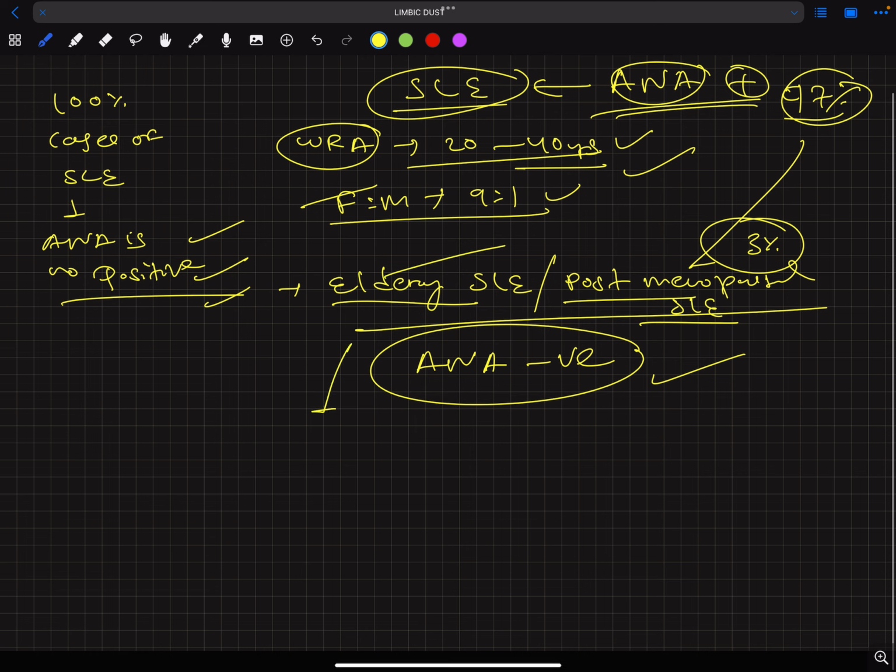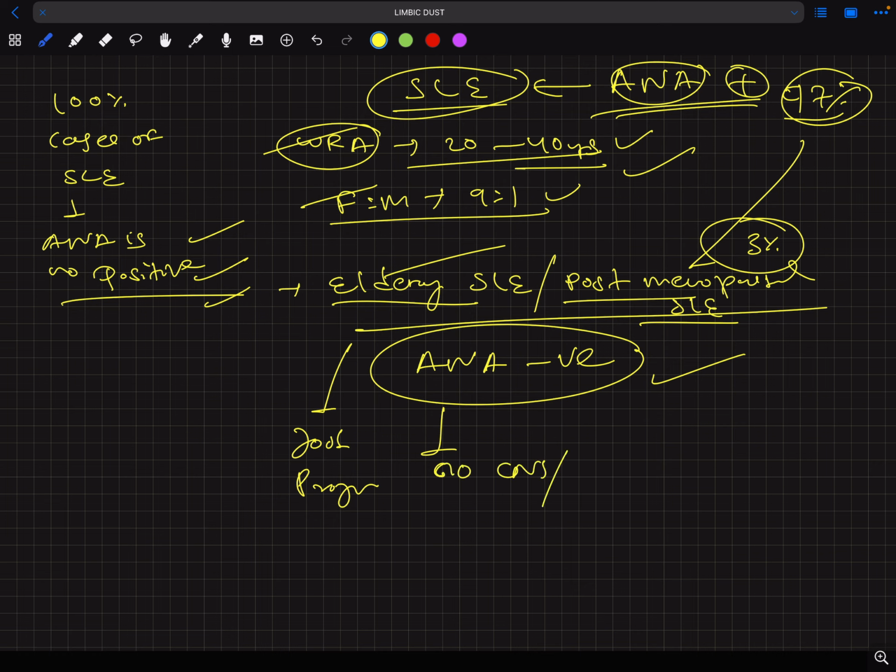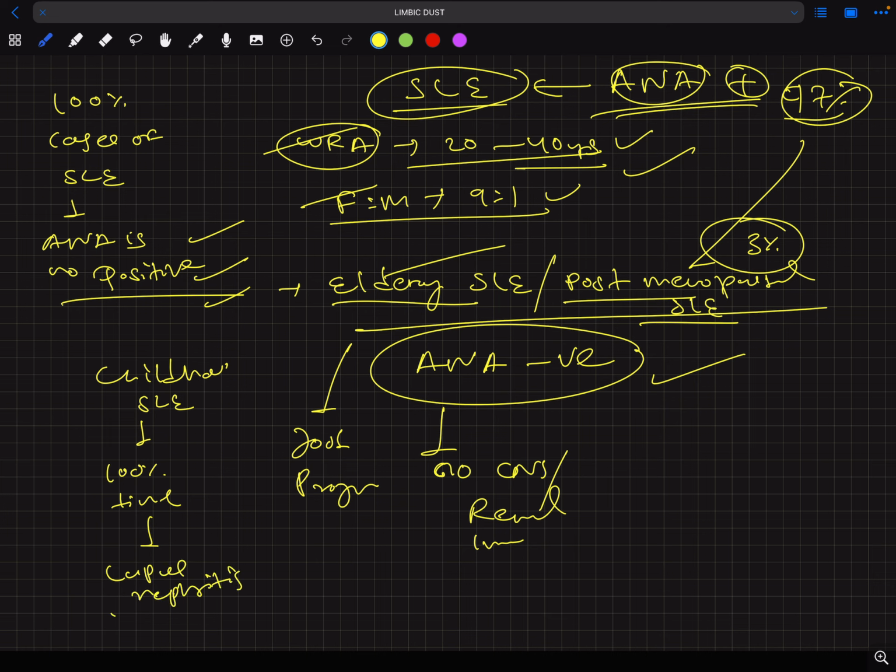So it has a relatively good prognosis as compared to this other type of SLE. Why does it have a good prognosis? Because it has no CNS or renal involvement. But in case of childhood SLE, 100% of the time it progresses into lupus nephritis. In childhood SLE, it always progresses to lupus nephritis. But in case of elderly SLE, there is no CNS or renal involvement. That's why it has a good prognosis.